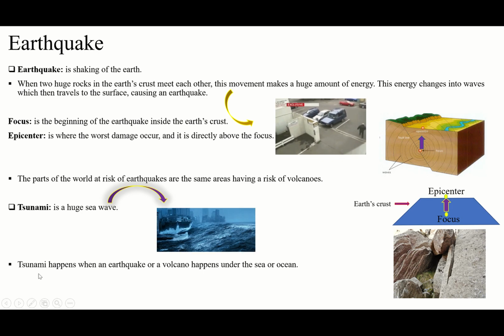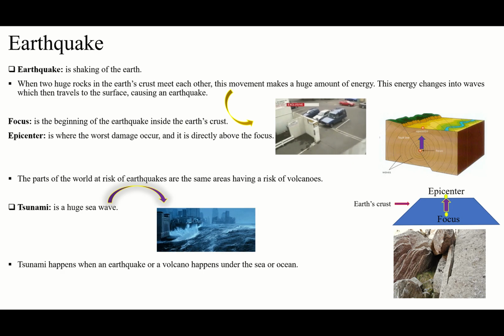So tsunami happens when an earthquake or a volcano happens under the sea or ocean. So it means we said that an earthquake is going to happen and everything is going to shake, you see? And also we said a volcano happens on the land and the lava will shoot out.